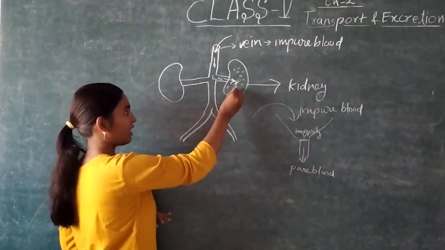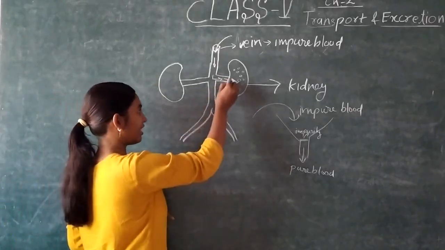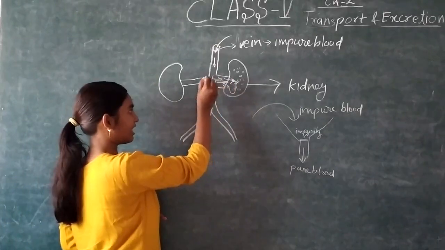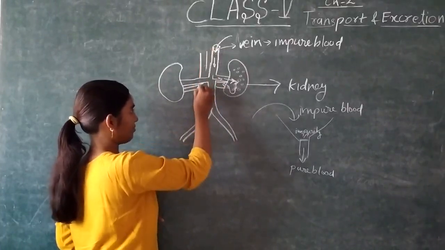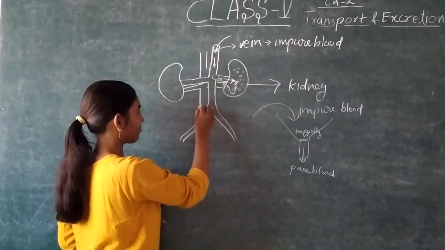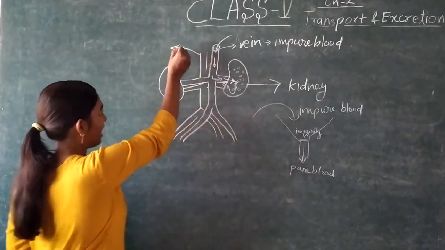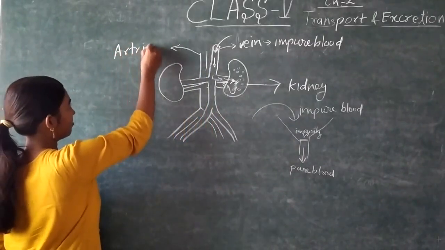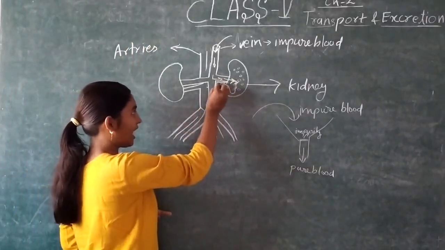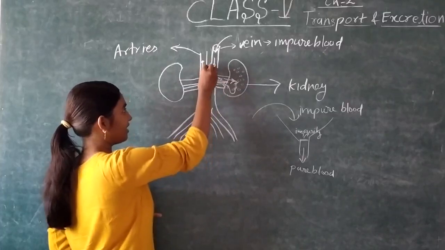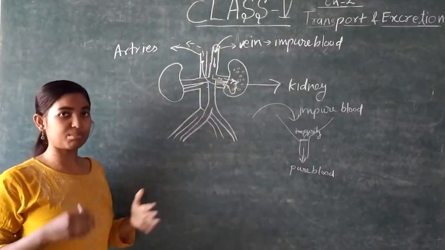Now this pure blood is again coming out, and this pure blood is entering into a second blood vessel. That second blood vessel is also attached to this kidney. This is the second blood vessel. Now this second blood vessel is known as arteries. Now blood is purified. Now it will proceed and go out in arteries and reach all parts of our body. And in this way this blood is purified.